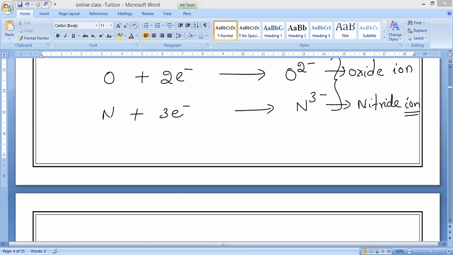But then for neon, neon has a stable electronic configuration. No ion forms. Neon has 8 electrons in its valence shell, so no ions will form. It is neutrally stable. These neutral atoms are the noble gases: helium, neon, argon, krypton, xenon, and radon.